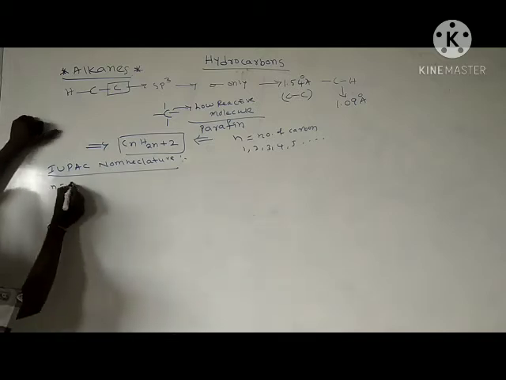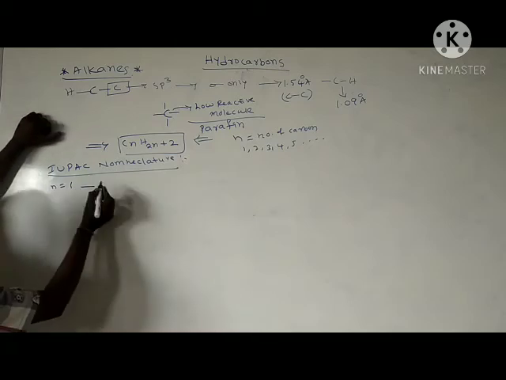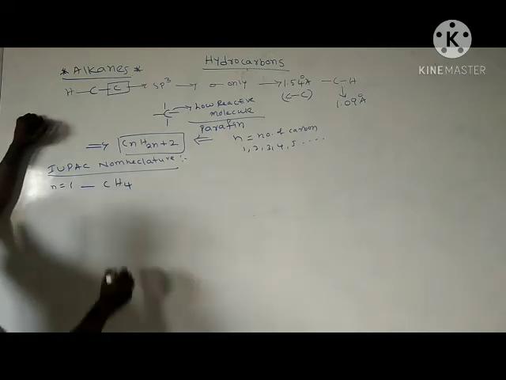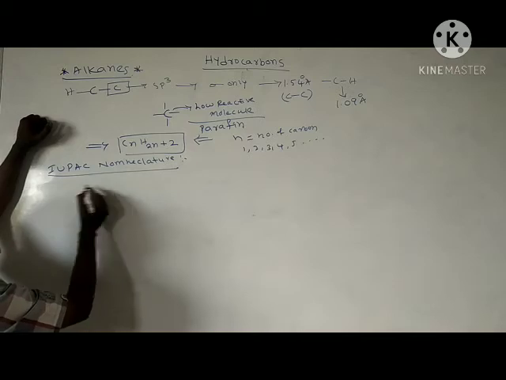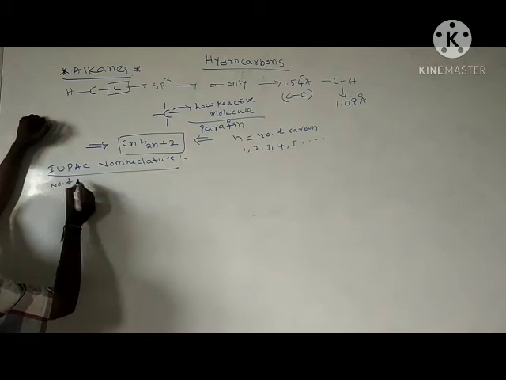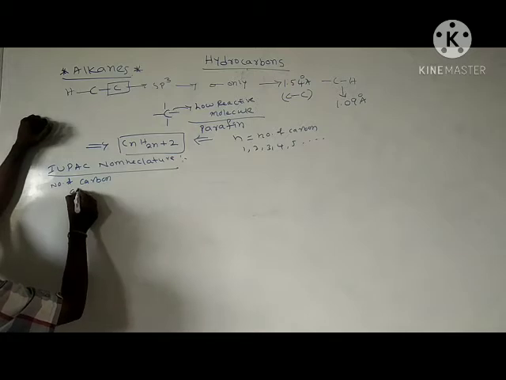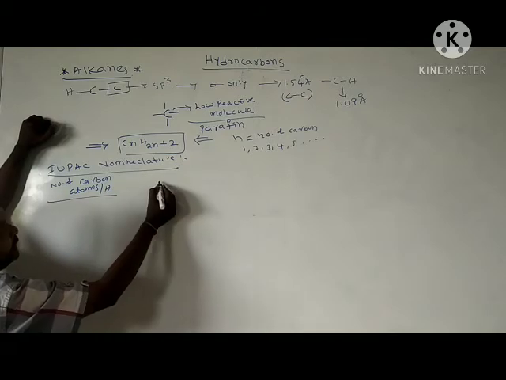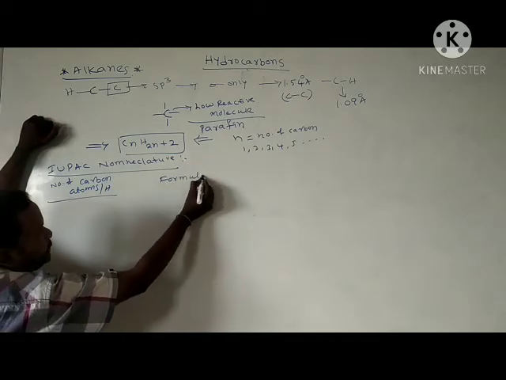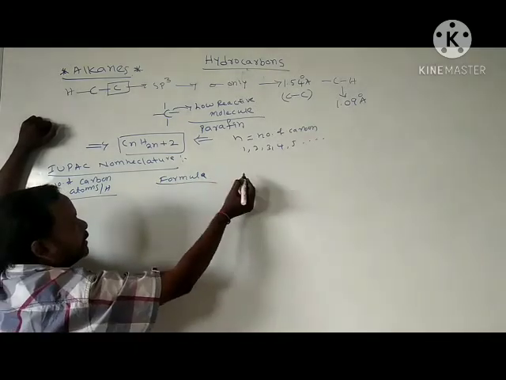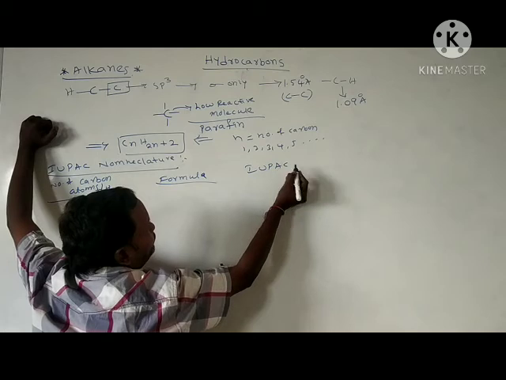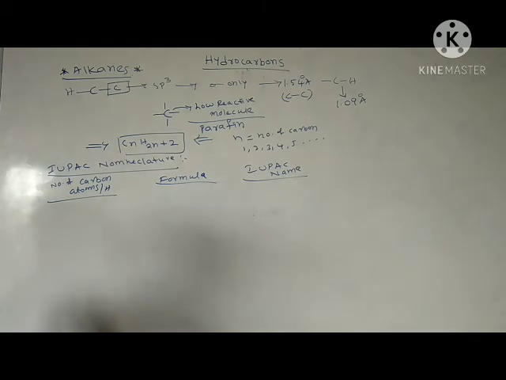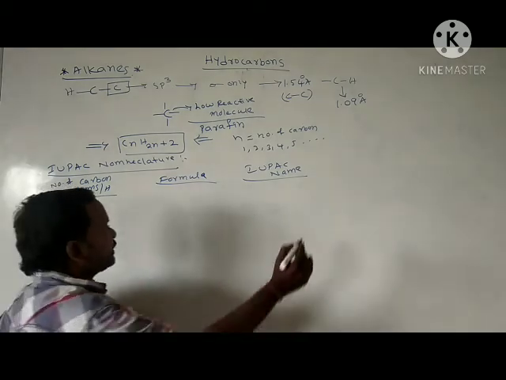Here n is equal to 1 means 1 carbon. What will you get? CH4. Here I am writing number of carbon atoms, number of hydrogen atoms, then formula, IUPAC name. Here I am writing molecules up to 10. It's very important. Here I am also writing the structure.